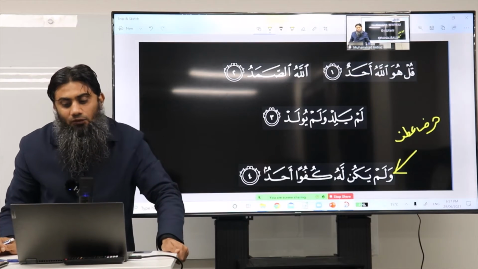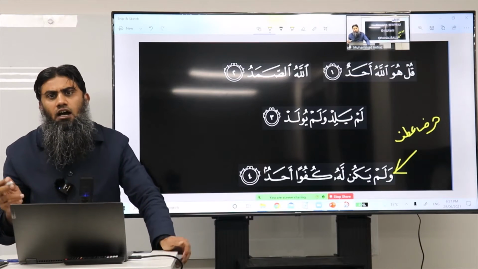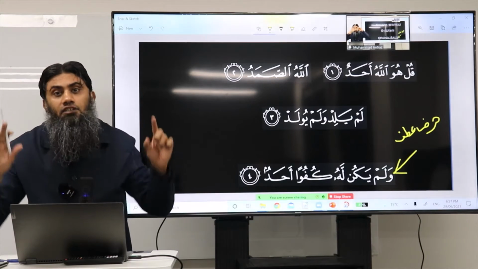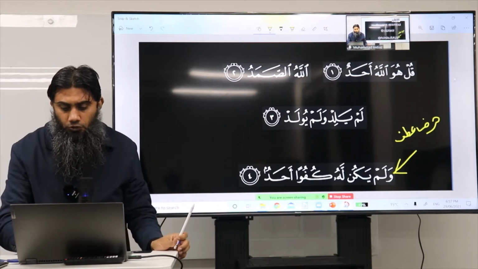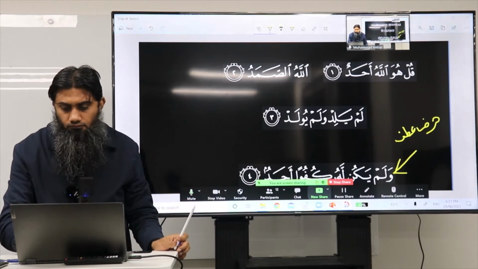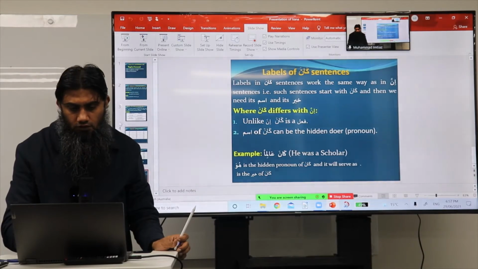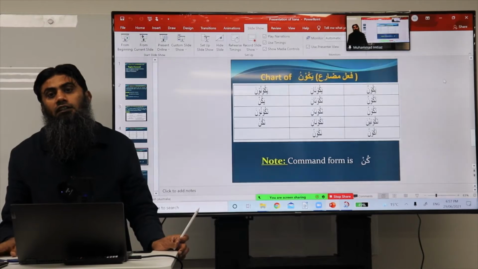Okay. Now the question is, what is this yakun? Obviously it has to be something from the mudare chart. That's for sure. Why? Because let me show you that slide again. As you can see, this is the whole mudare chart for yakunu.